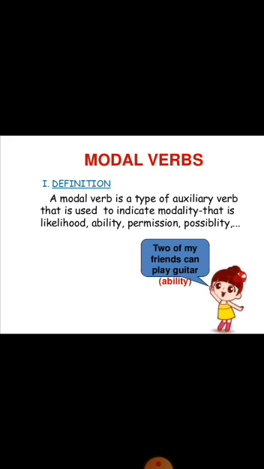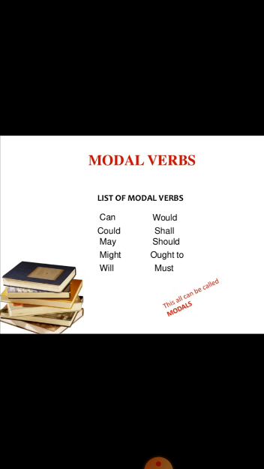A modal verb is a type of auxiliary verb, a helping verb, that is used to indicate modality, that means likelihood, ability, permission, possibility. Like, two of my friends can play guitar. They can play guitar, this is their ability. So these are some of the modal verbs: can, could, may, might, will, would, shall, should, ought to, must.